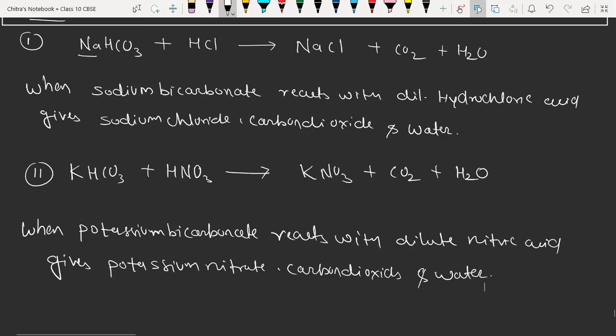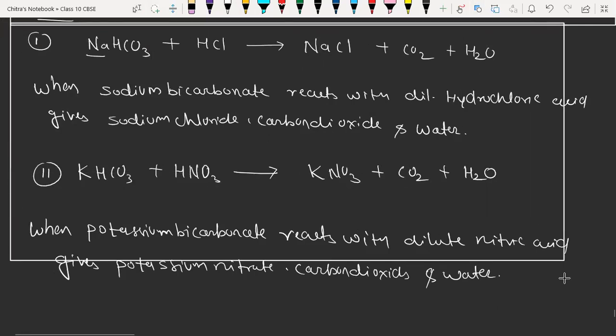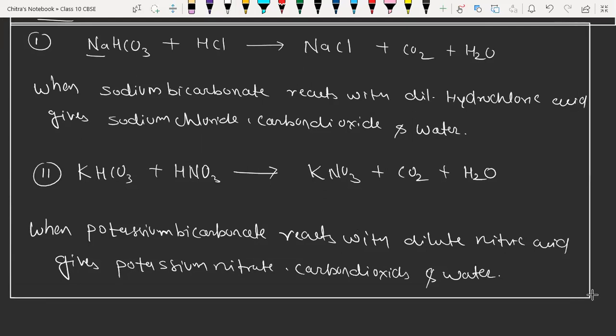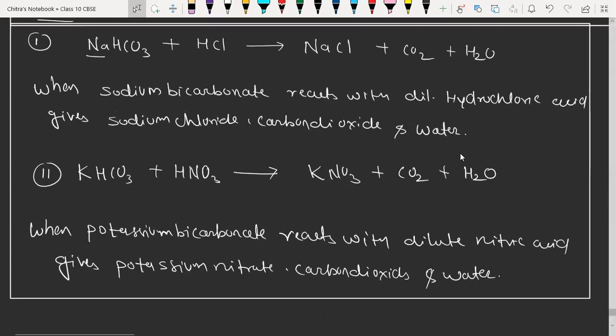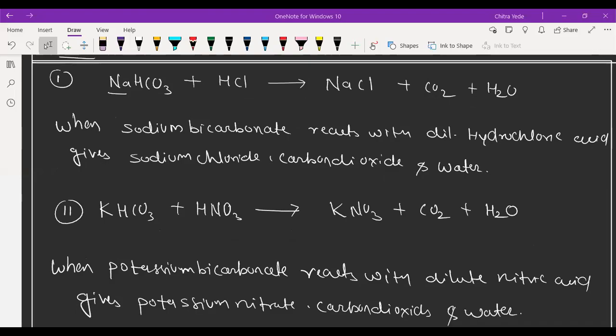Okay, so here we have completed the preparation of salt, even the types of salt, the definition of salt and their physical properties also. So we have completed the part of salt here only. I want everyone to take a screenshot of that. Done? Yes. Okay, any doubt, beta? No doubt, sir.